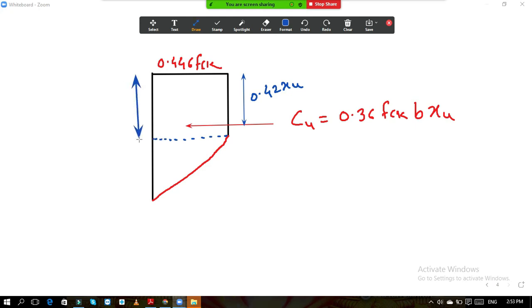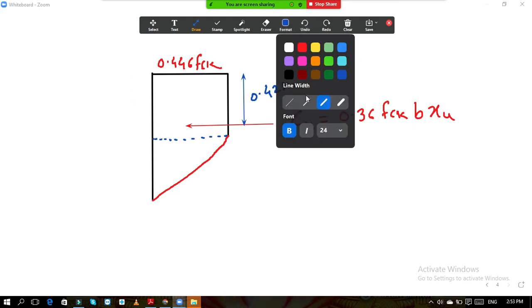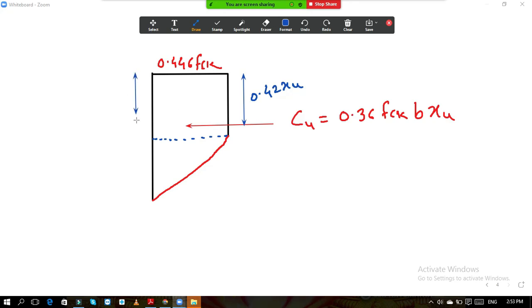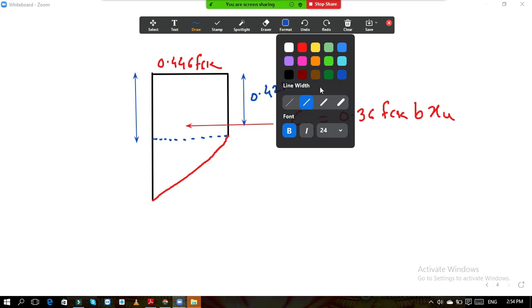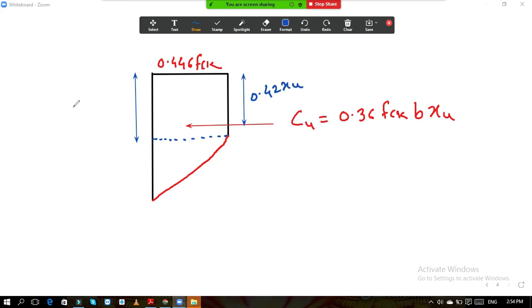This distance from the top, how much is it? 3 by 7 x1, no? It is 3 by 7 xu. This is nothing but x1.